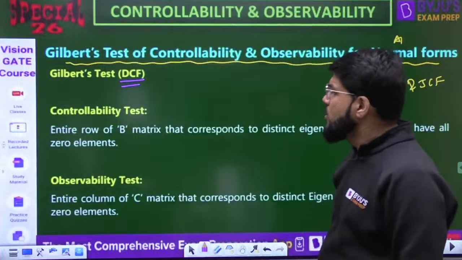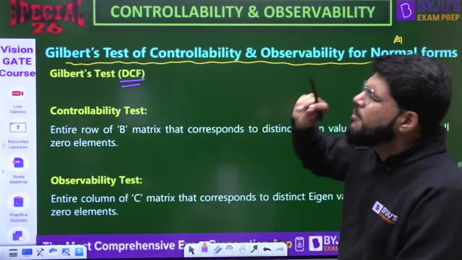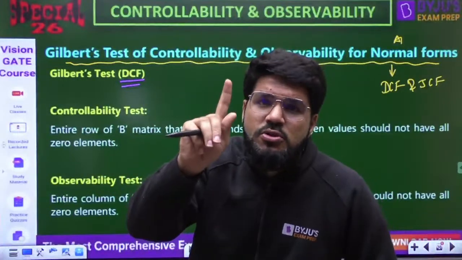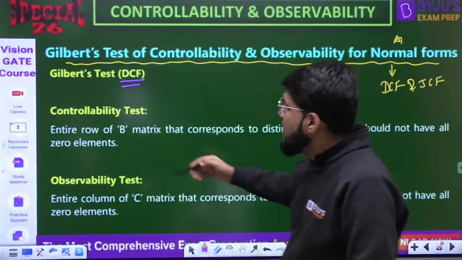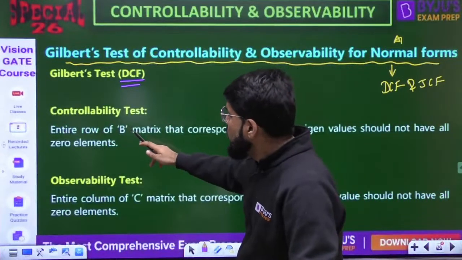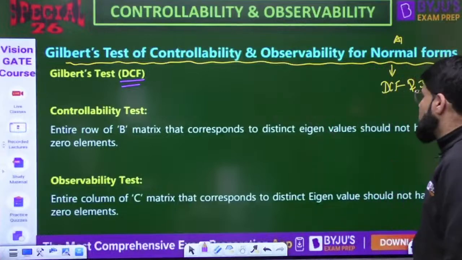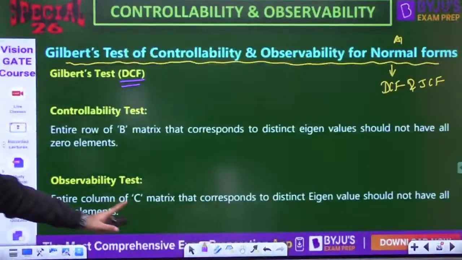Okay, the controllability test. I'll explain with an example and then it becomes very simple. See guys, you can get 2 marks questions from here that you can solve in 10 seconds. So powerful is Gilbert's test. Controllability test: the entire row of the B matrix that corresponds to distinct eigenvalues should not have all 0 elements. We will understand this with an example, then go to the observability test.